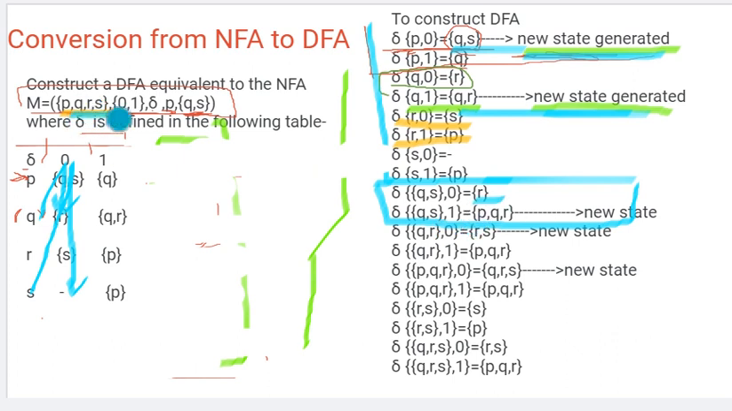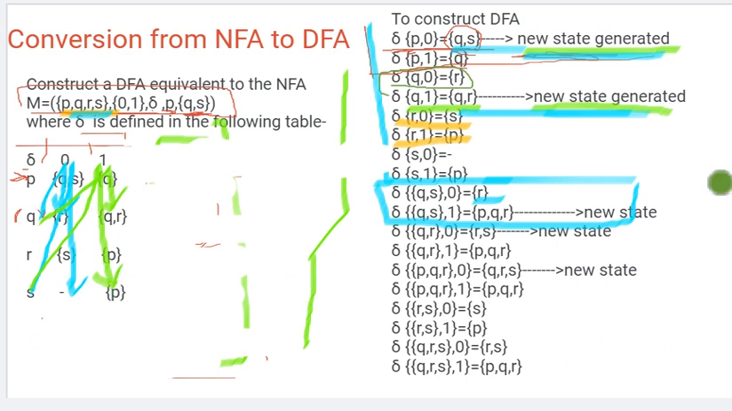That is already given in the given state, so it's not a new state. Let's see Qs with respect to 1. Q with respect to 1 I am getting QR, we noted it QR. And S with respect to 1, I am getting P. So it's QRP, but we will write it in chronological order as PQR.